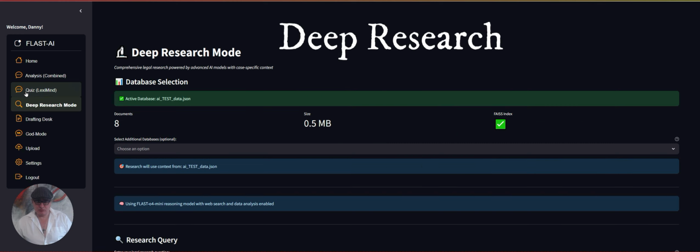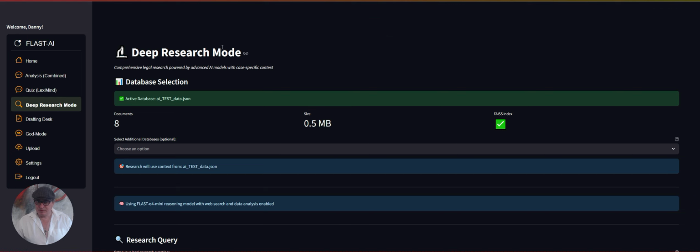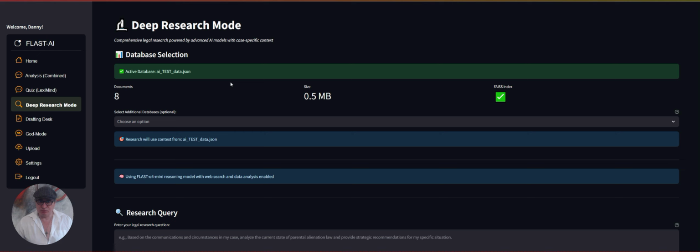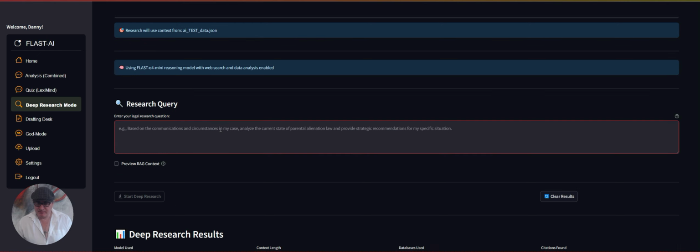Okay, so let's now have a look at deep research mode. In this mode, as it suggests, it's doing some deep research. In the query, you can give it additional context about what you want the research to be about.